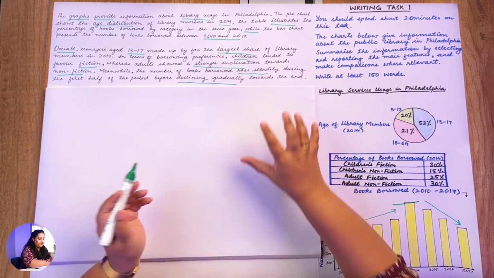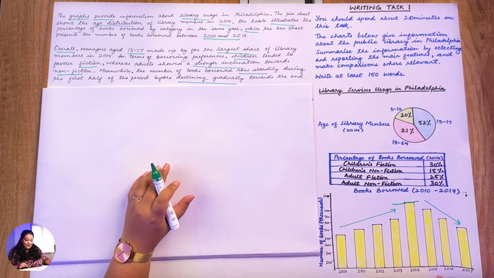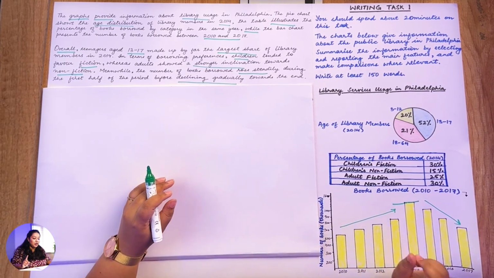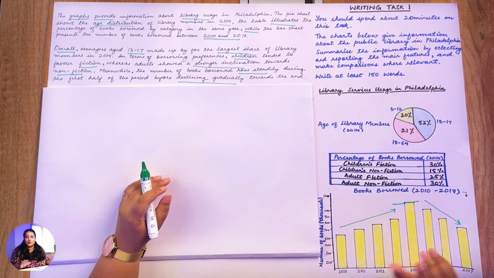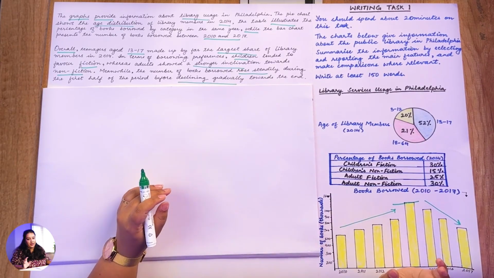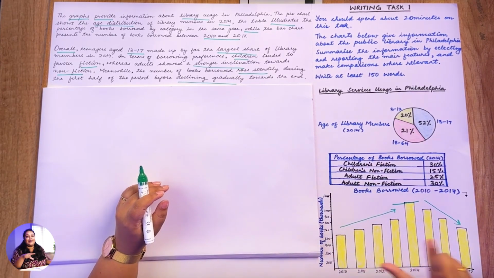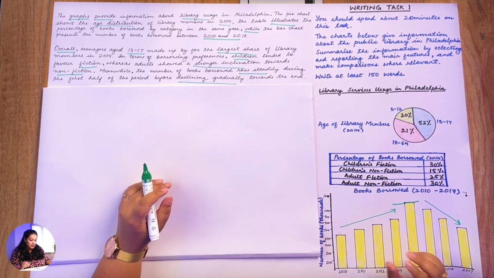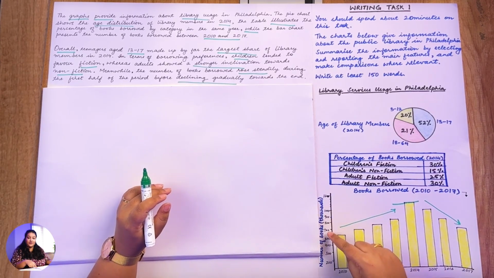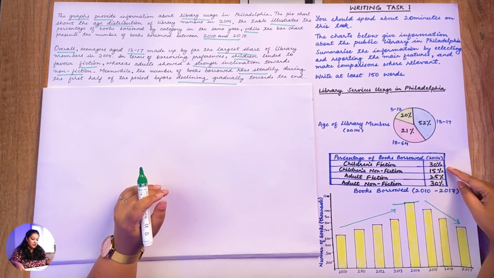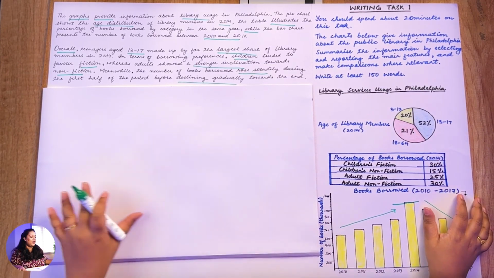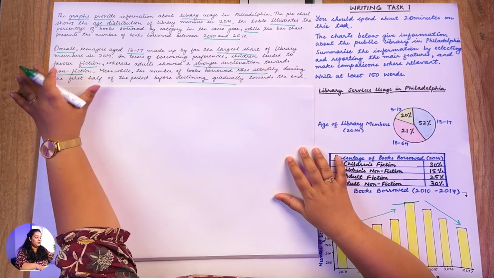Now if you observe, this overview doesn't have any data, right? Ensure that you do not include any numbers or data in the overview paragraph. I only mentioned the overall trends, the general trends that we see. I have not included whether it is at 700,000, whether it is 30% or the numbers. Please avoid writing data in your overview paragraph.